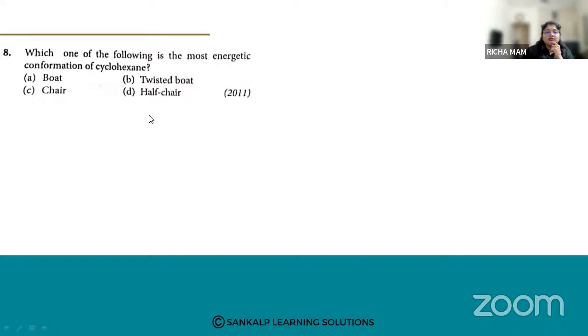Which one of the following is the most energetic conformation of cyclohexane? Most energetic conformation means it should be least stable. Remember that when they ask you most energetic conformation, it means least stable. So which is least stable? It is half chair. The least stable and most energetic conformation of cyclohexane is half chair. Remember this.